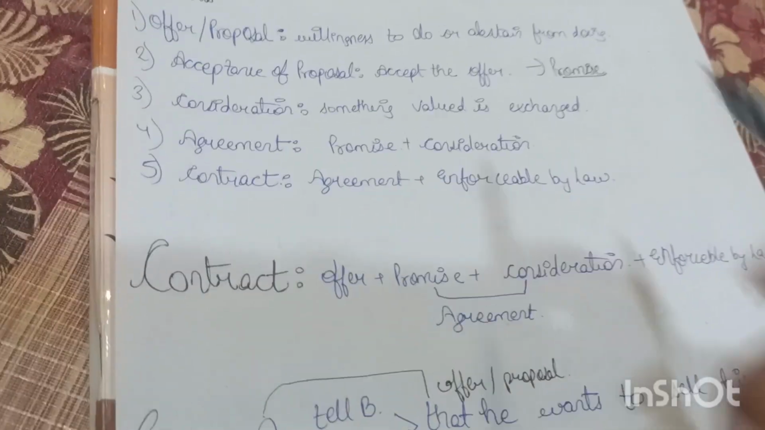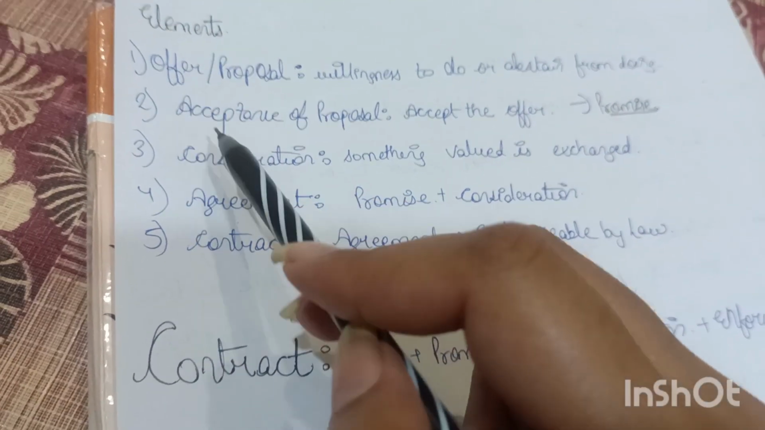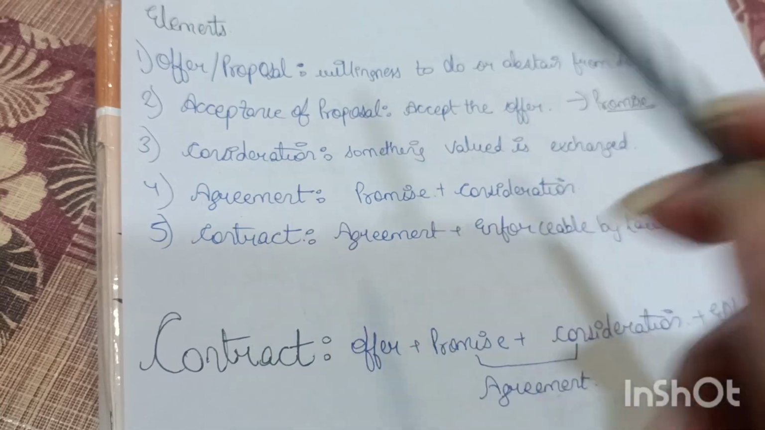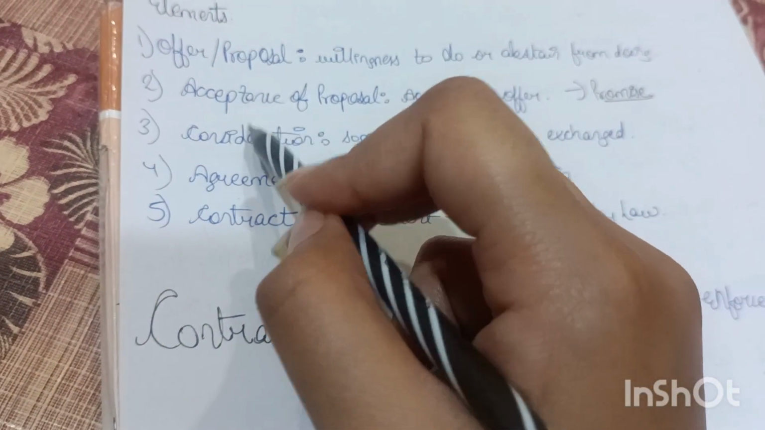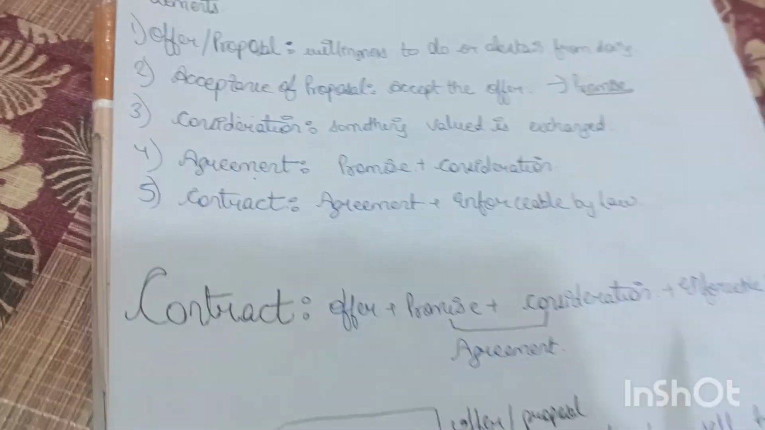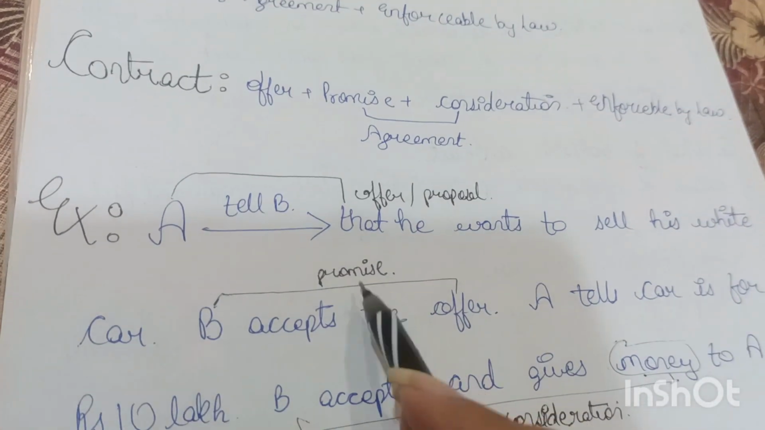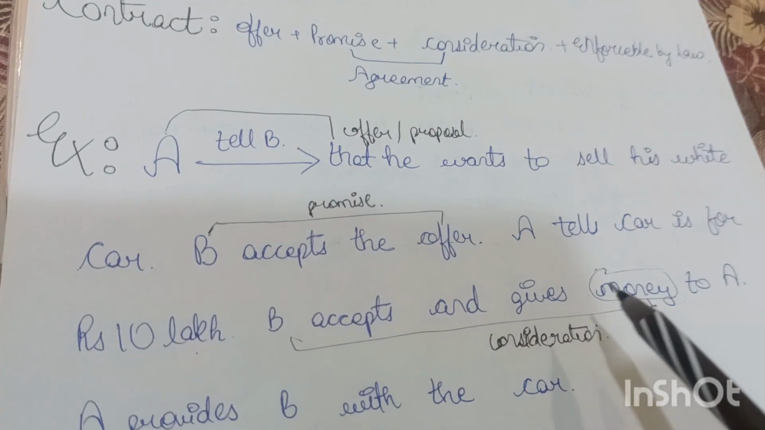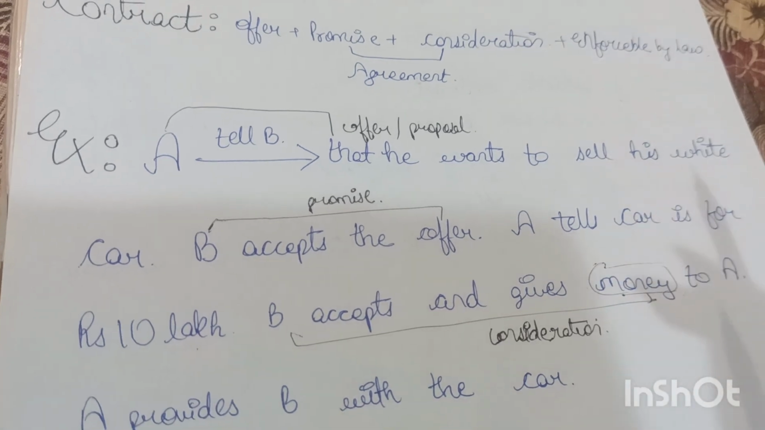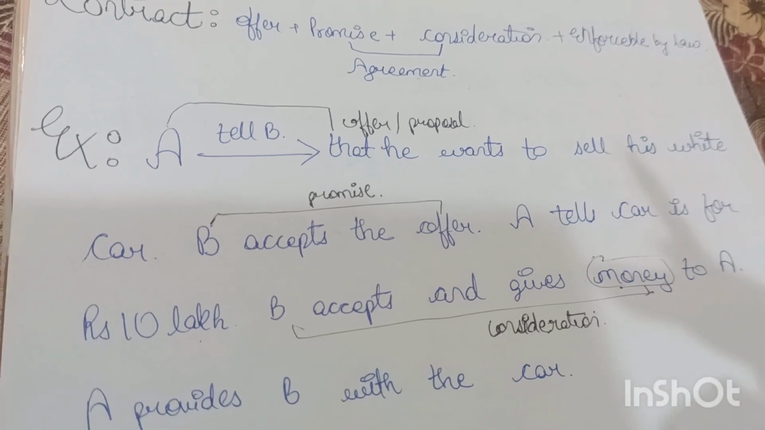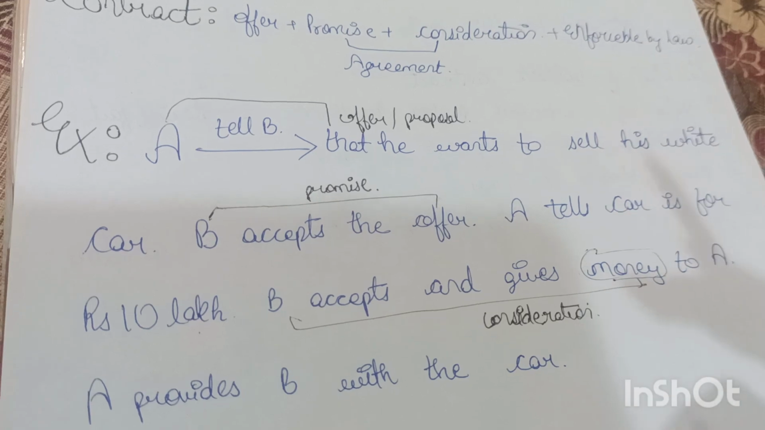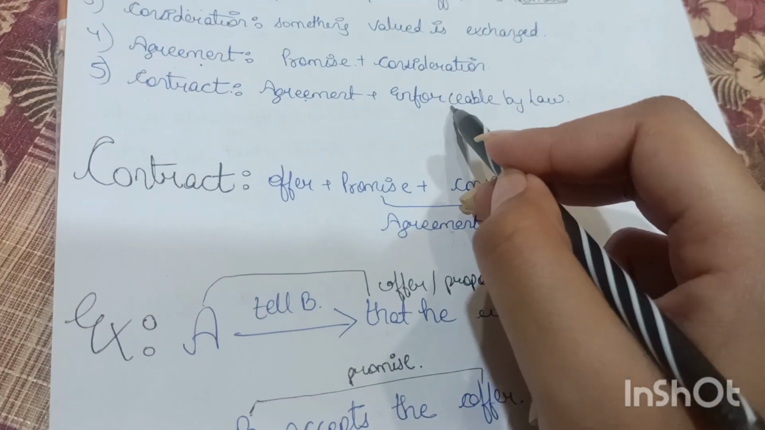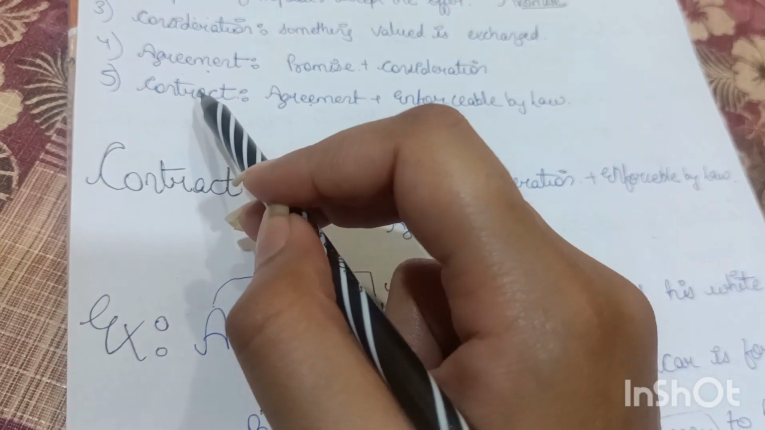Okay, so you can see that offer has been done, acceptance of the proposal has been done, consideration has been done. So when these are done, it becomes agreement. So these have been fulfilled, so agreement is done. And you can see it is legal in the eyes of law to sell the car, because that is not something that has been theft or something, so that is legal in the eye of law. So you can see when agreement is done, it is enforceable by law, so that becomes contract.